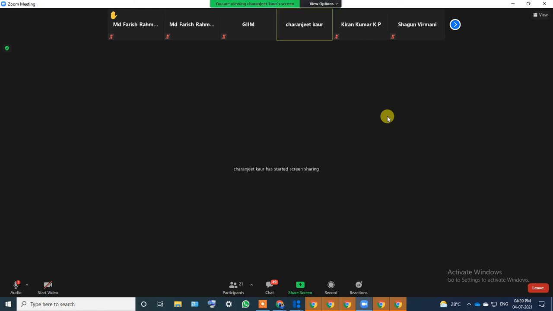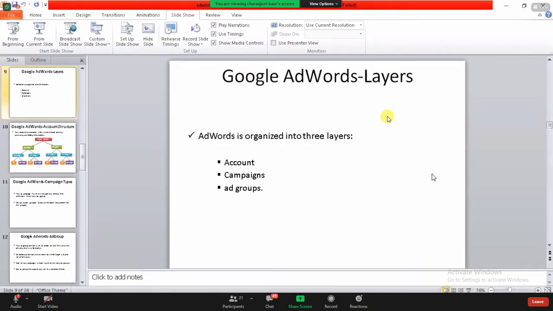Okay, so I was on this section, talking about the Google Ads layers. There are three layers that you need to keep in mind first of all. Layers are kind of steps that you need to follow when you're planning to run an ad on Google.